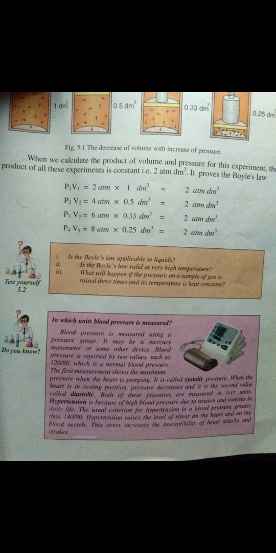Question number 3. What will happen if the pressure on a sample of gas is raised 3 times and its temperature is kept constant? Answer: if the pressure on a sample of gas is raised 3 times and its temperature is kept constant, the volume will reduce to 1/3.